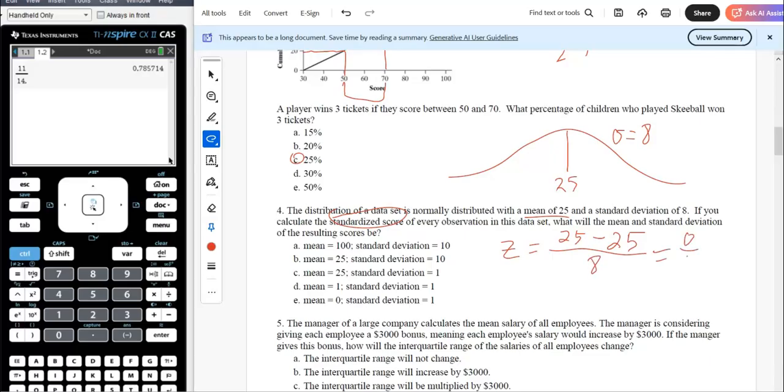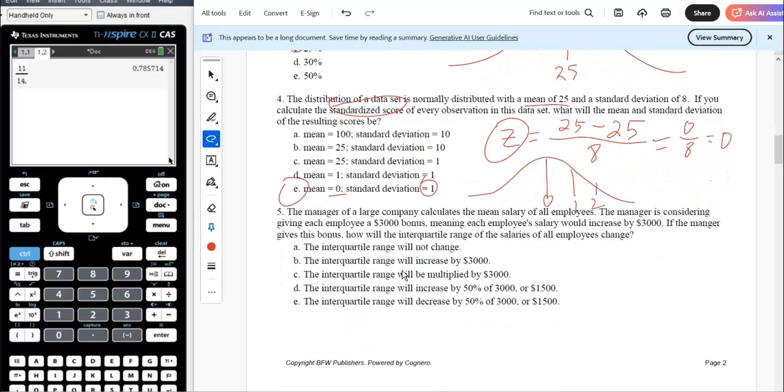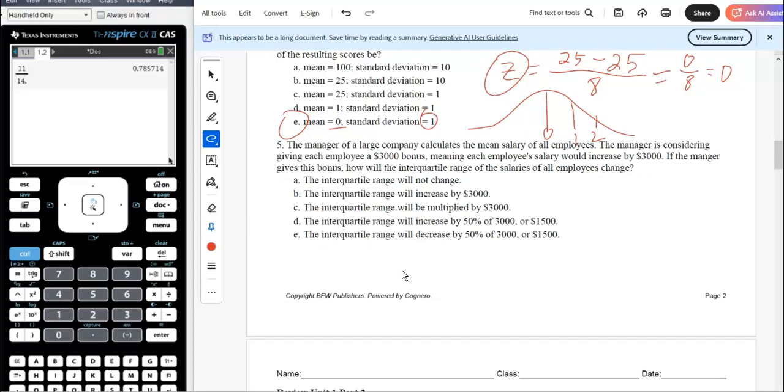So I think that's 0 over 8, which is 0. Oh, well, if you think about it, it's got to be this, right? That's the only 0. Isn't 0 always the mean for any z-scores? So 1 is always the standard deviation. That's true. So if you're standardizing, you're making the mean 0, and you're making the standard deviation 1. That's what a z-score is.